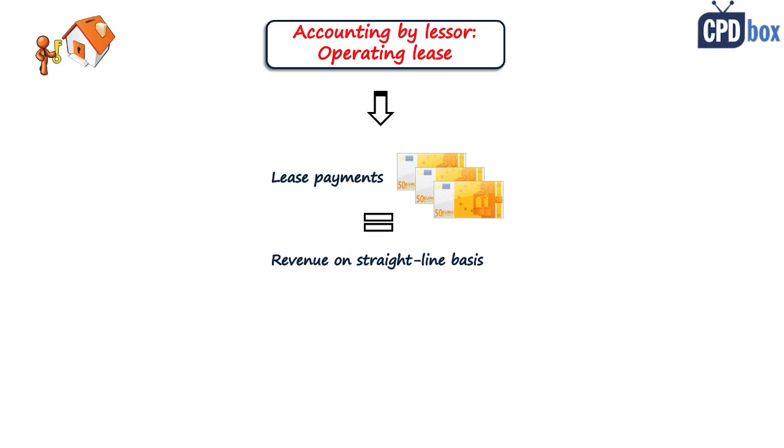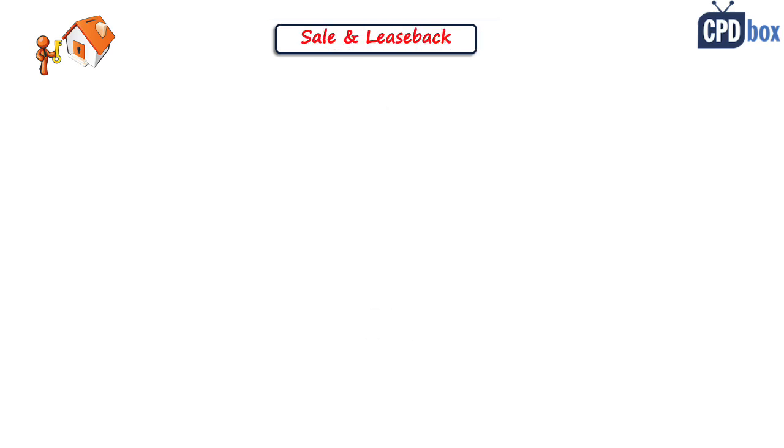And let me remind you that the lessor keeps the asset in his own financial statements and depreciates it. So yes, under the new IFRS 16, it can easily happen that both lessor and lessee will recognize some asset in their own financial statements. That's called asymmetric accounting.